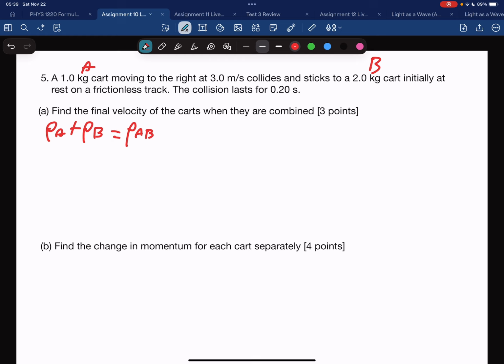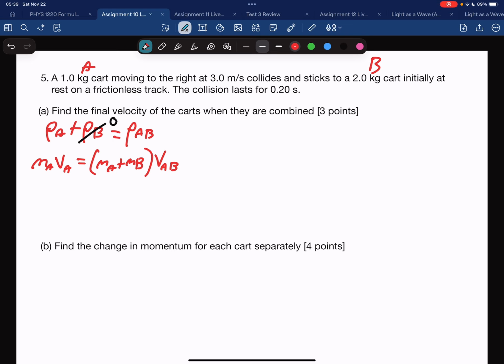We're told that they stick together. Initially, B is at rest, so 0 momentum there. So I got the mass of A times the velocity of A is equal to the mass of A plus the mass of B, because now they are stuck together, times the velocity of both of them together.